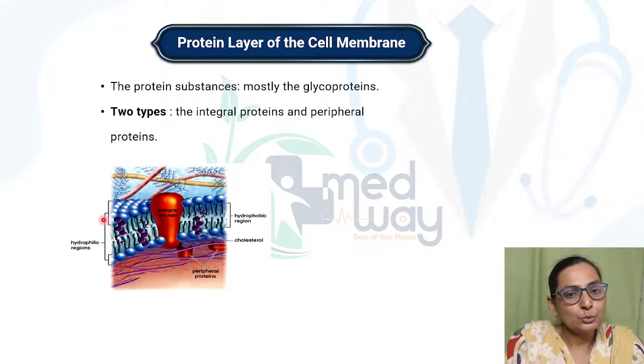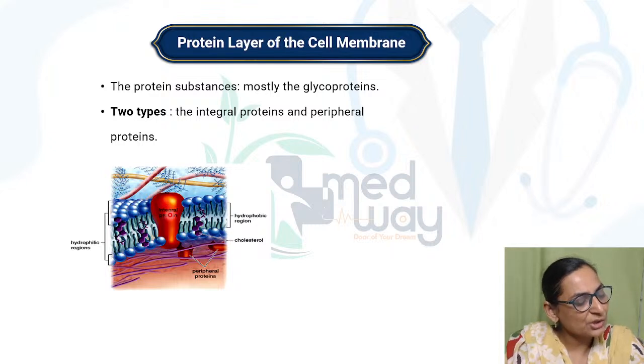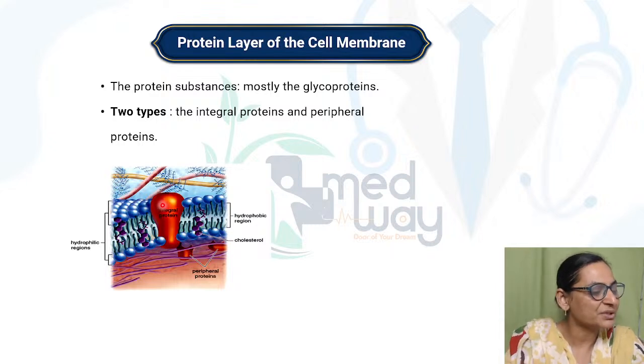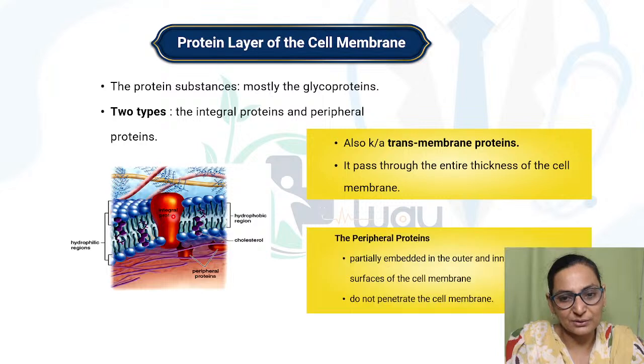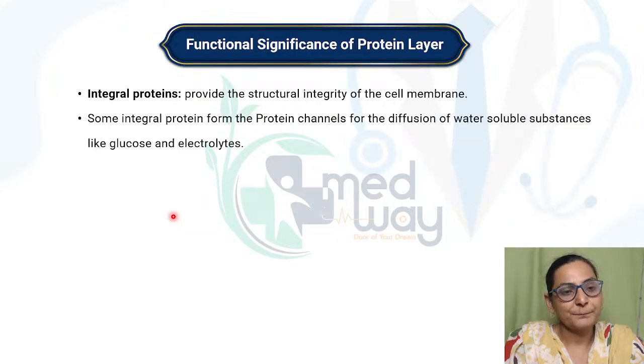Now again, two types of proteins. You can see the integral proteins which can traverse the entire thickness of the membrane. Yes, I will deal with that. Let me complete this physiological part, and then I'm going to take you through the pathophysiology of that also. Okay, J. The integral proteins are also amphipathic in nature. And the peripheral proteins are embedded and they do not penetrate.